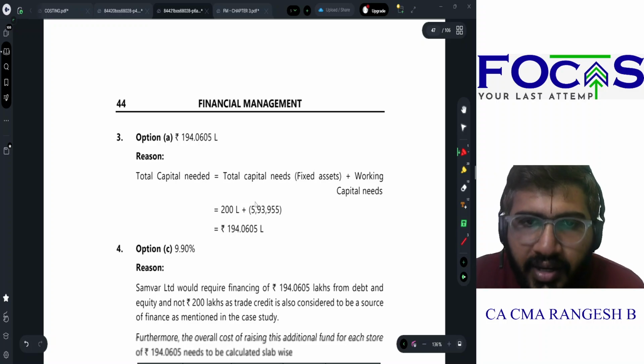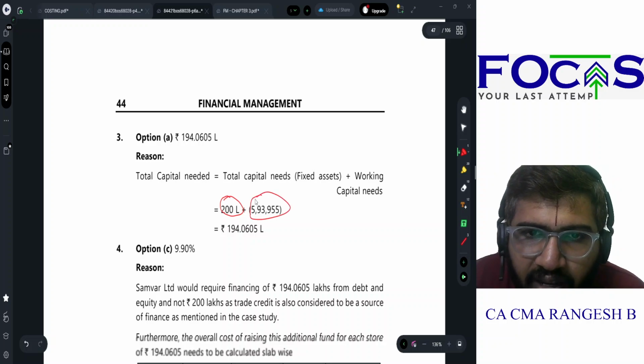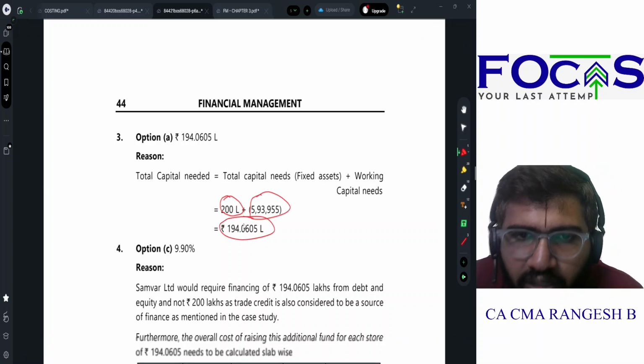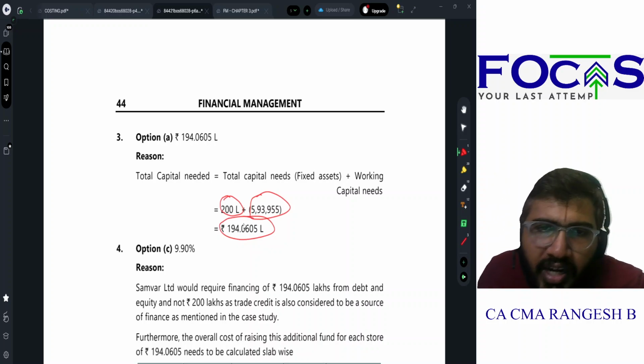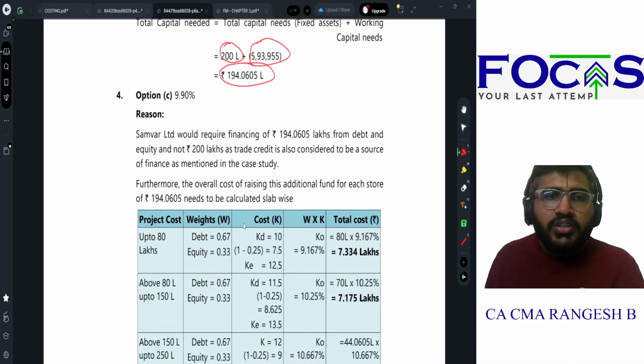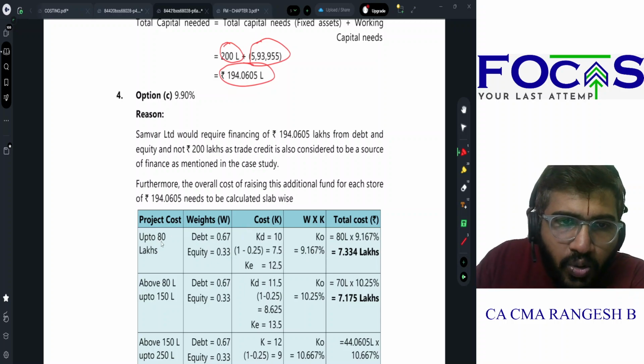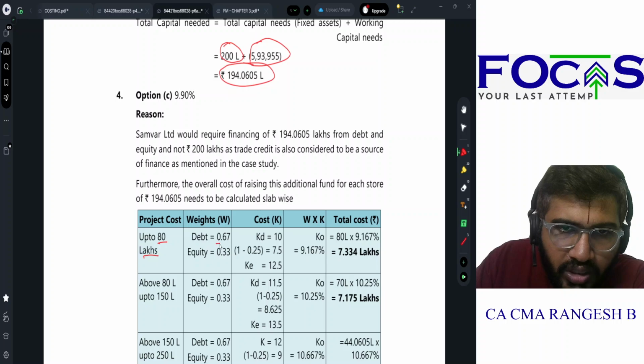Third, என்ன? Total capital needed. எவ்வளோ? 200 lakhs is my fixed cost that I require. Working capital minus-ல ஒரு amount இருக்கு. So total capital that I need is 194.0605. So 194.0605 இருக்கிறதுனால என்ன இருக்கும்? 80 lakhs வரைக்கும் எனக்கு ஒரு காஸ்ட் இருக்கும்.